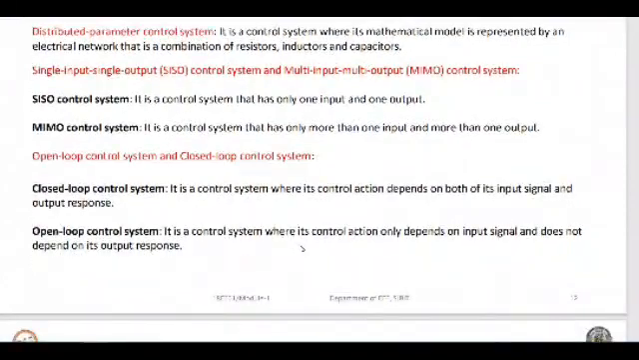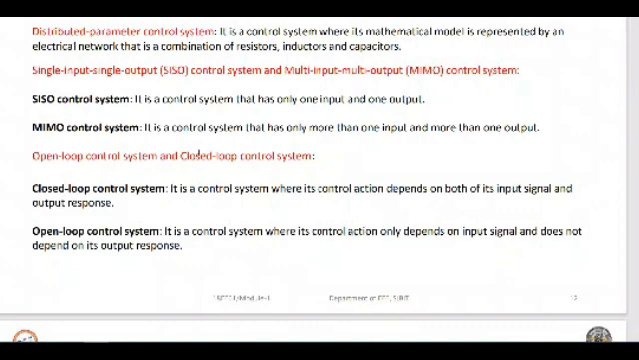Then we have the input system and the output system, that is single input, single output system, and multiple input and multiple output system. What do you mean by SISO control system? It is a control system that has only one input and one output. What do you mean by MIMO control system? It is a multiple input and multiple output system. These are all examples of systems that are available in day-to-day life.